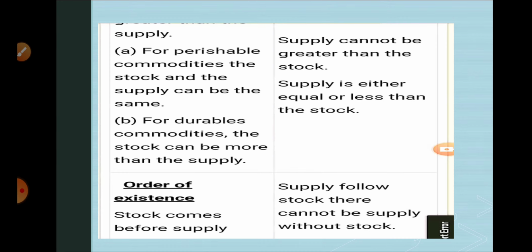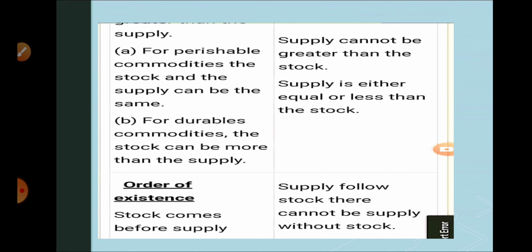Next point we are going to discuss is relationship. For perishable commodities, stock and supply can be the same. Perishable goods are those which cannot be kept for a long time. In that case, whatever the production is, that may be supplied, so supply and production may be the same, and supply cannot be greater than the stock. So we can say that stock is equal to production, but supply cannot be more than stock.